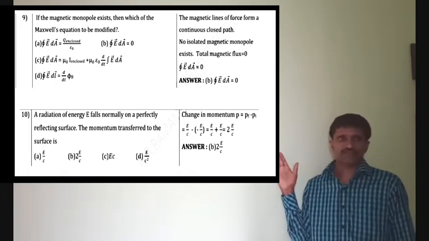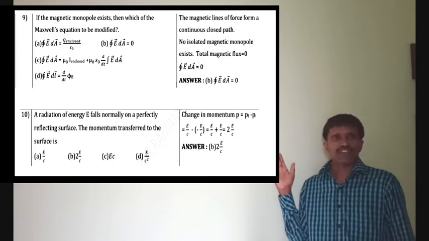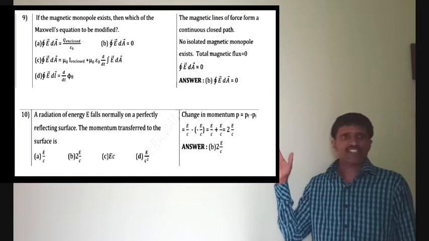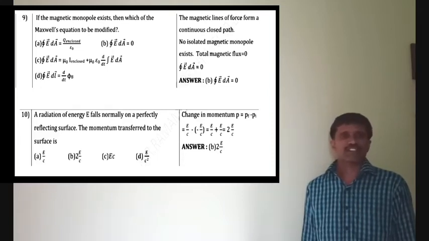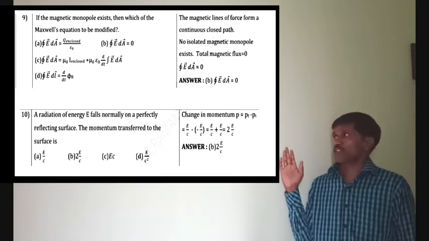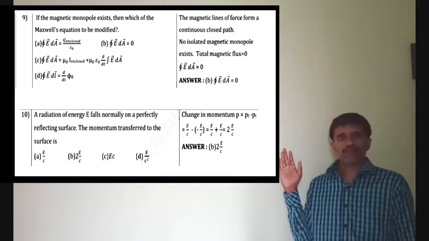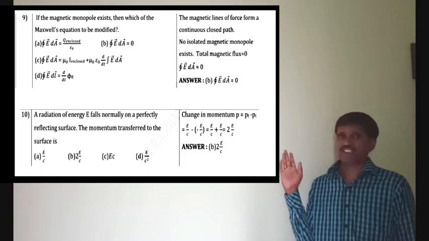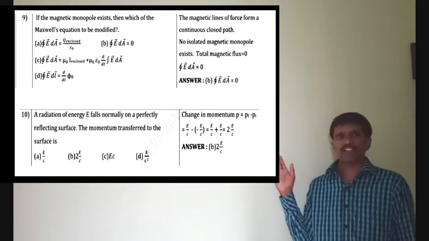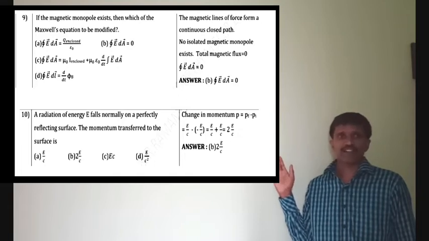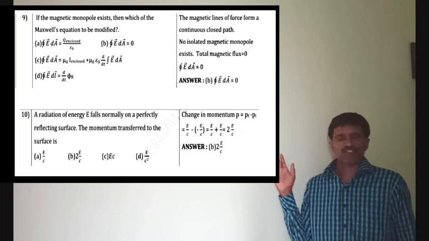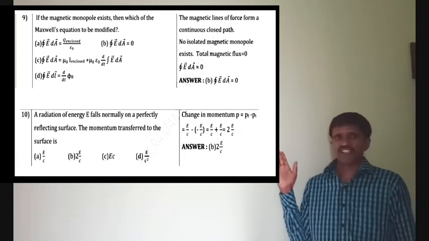10th 1 mark question. The radiation of energy E falls normally on a perfectly reflecting surface. The momentum transferred to the surface is dash. Change in momentum is equal to P final minus P initial. Therefore, E by C minus minus E by C. Therefore, minus and minus plus, E by C plus E by C is equal to 2E by C. Therefore, answer for 10th 1 mark is B option. That is 2E by C.